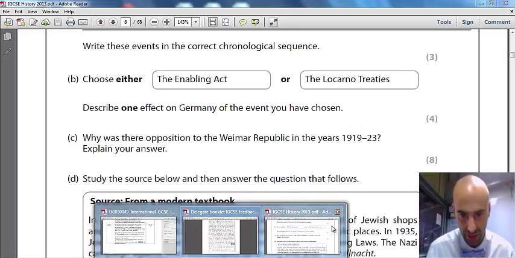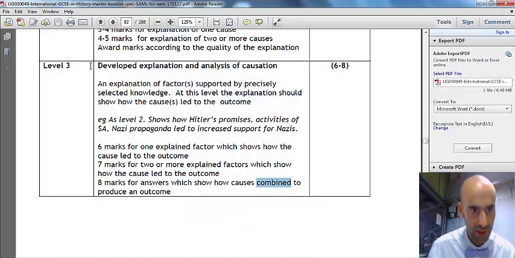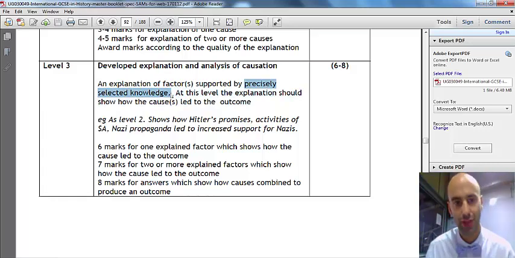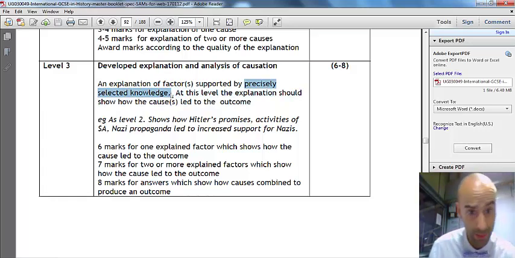Let's go back to the success criteria in the mark scheme. Let's have a look at it. We need a developed explanation of and analysis of causation. I think we've got that. We need an explanation of factors, so more than one. Have they got two? Yes, they have, because they've got the political factors and the economic as well. Supported by precisely selected knowledge. Do they have that? They certainly do. They've given the 100,000 limit to Germany's army, 6 battleships for the political factors. They've also given the 6.6 billion in reparations for the economic factors. So both factors there are supported by that precisely selected knowledge.